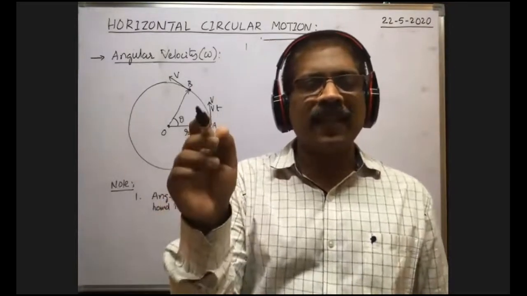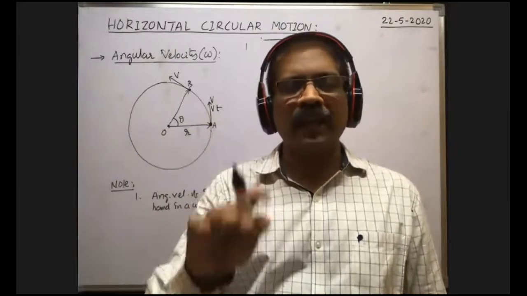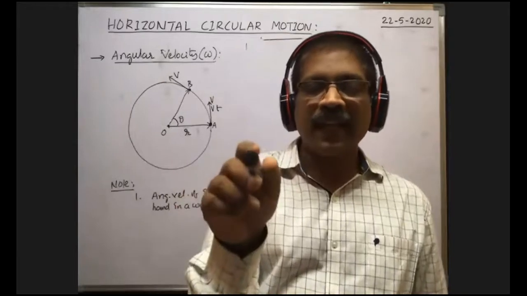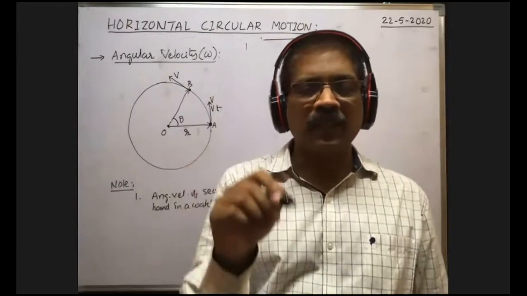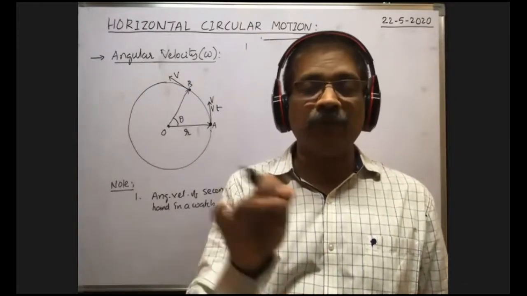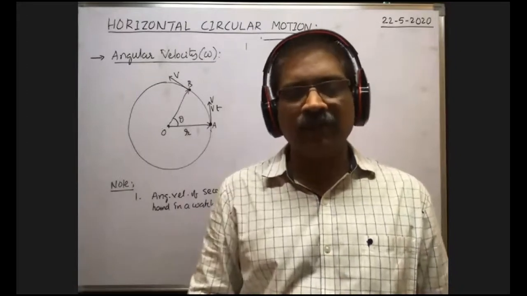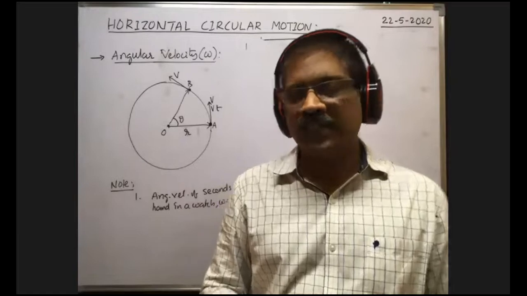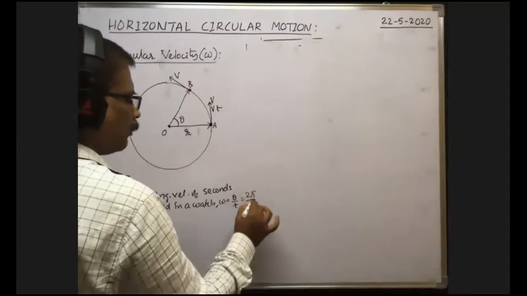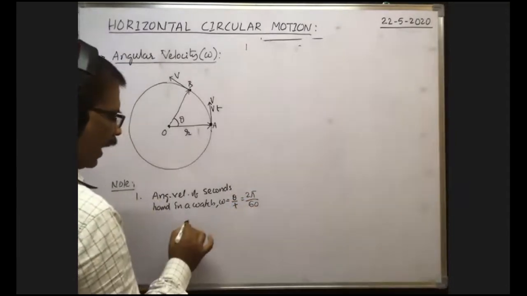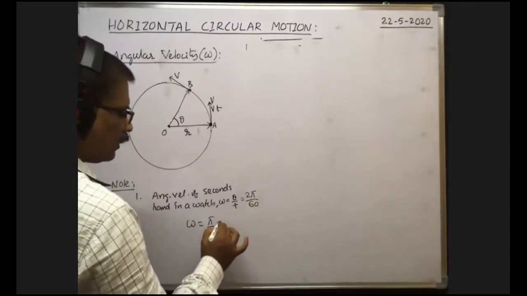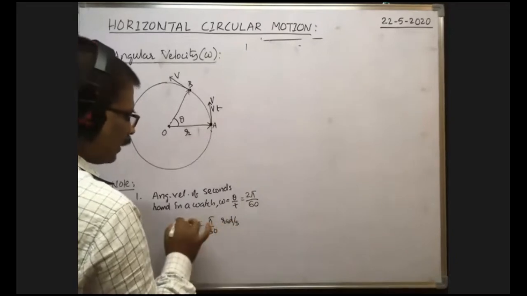Whenever the seconds hand in a watch completes one rotation, what is the angular displacement of the seconds hand? That is 2 pi radians. What is the time taken to complete one rotation by the seconds hand? 60 seconds. That's why angular velocity of the seconds hand is 2 pi by 60, so pi by 30 radian per second. This is the angular velocity of the seconds hand.